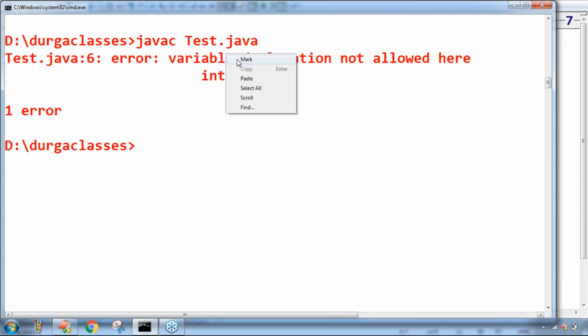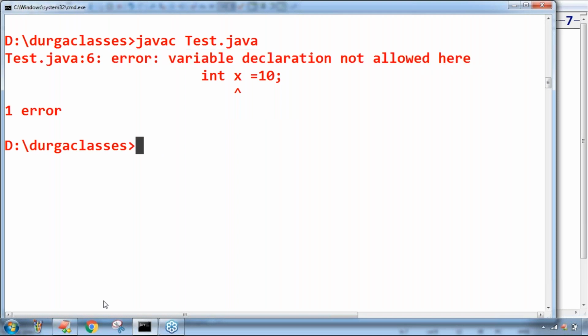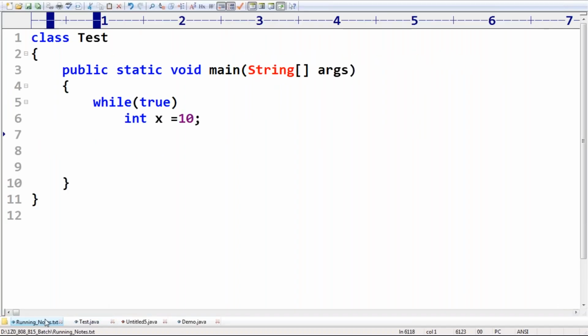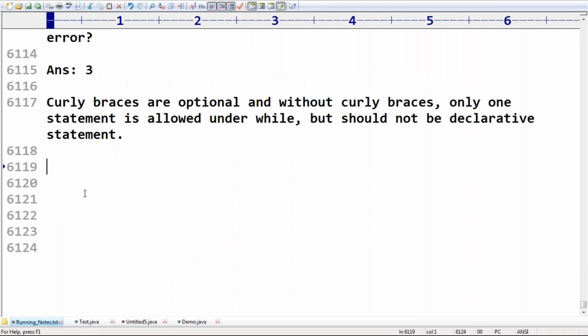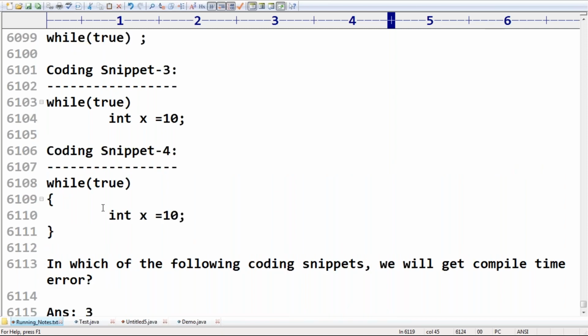Variable declaration is not allowed here. This is the compile time error you are going to get. Sir, can you please confirm? Are all the people in a position to understand? Okay, in the third case, we are going to get a compile time error.